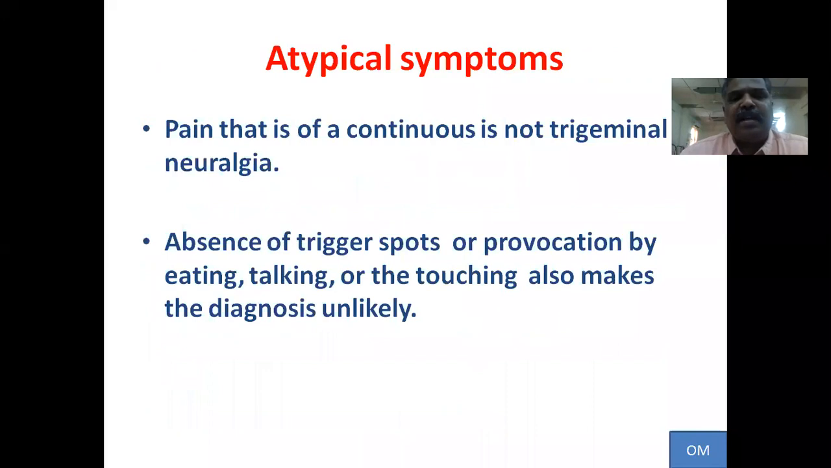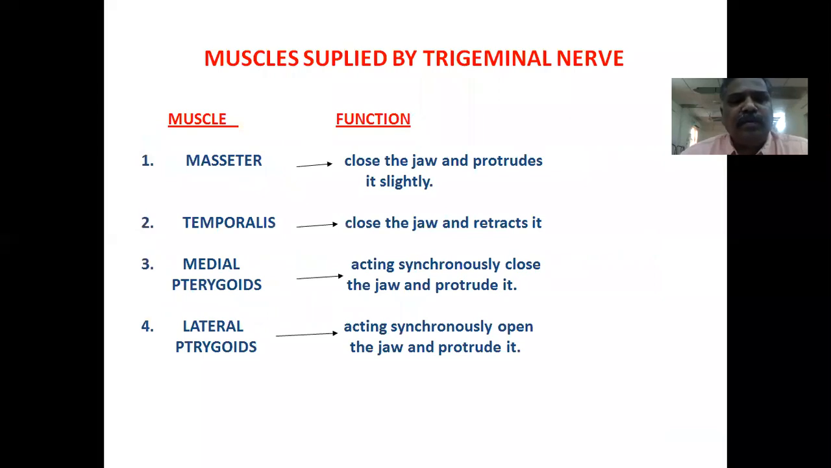If the pain is continuous, then most of the time it is not caused by trigeminal neuralgia, and the absence of triggering factors, that is, absence of provocation of pain by eating, talking, or touching, also rules out trigeminal neuralgia. So continuous pain and the absence of triggering factors usually rule out trigeminal neuralgia.